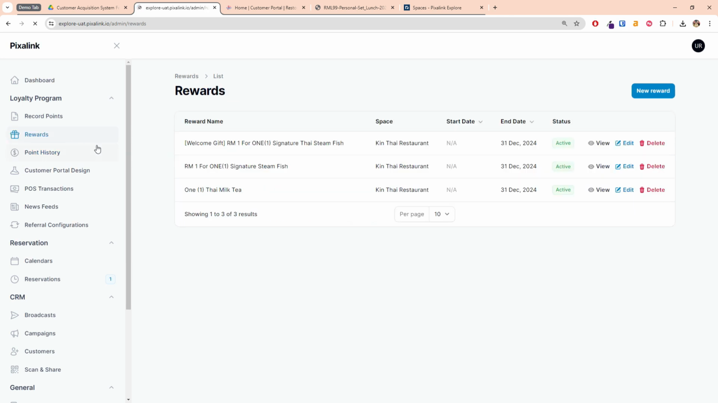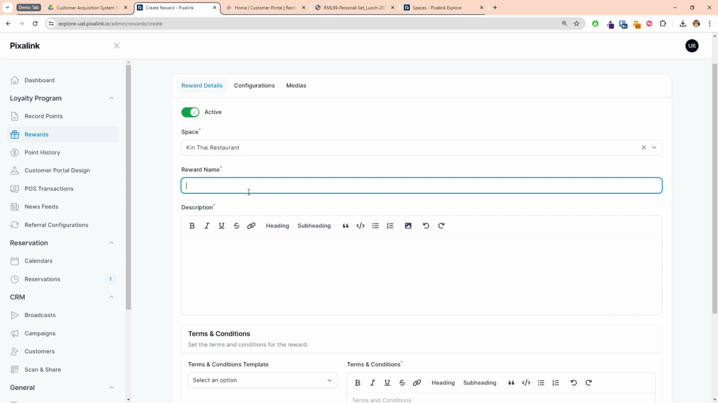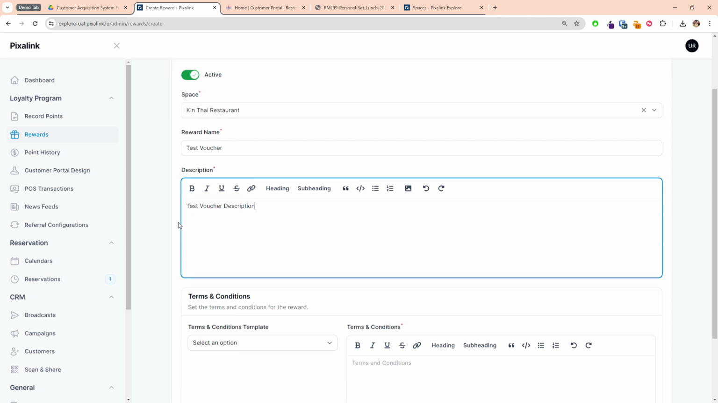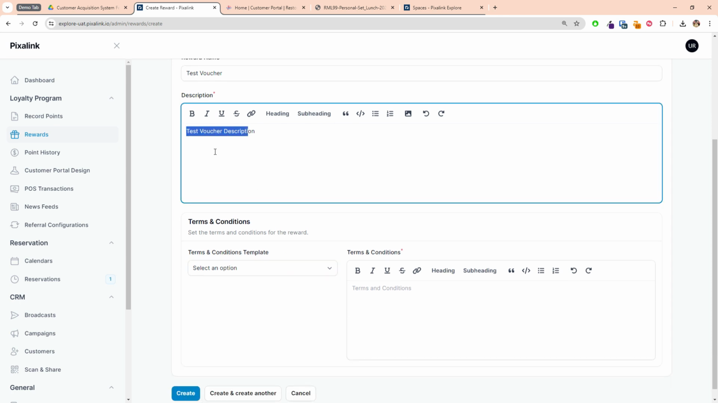Okay, so for the rewards side, there is a lot of functionality here. As you can see, for this one, you can maybe do a test voucher, and then these are the names and description you can put in. You may put like, okay, the description is worth 30 ringgit or worth 50 ringgit, something like that. Maybe this is a cheesecake worth 30 ringgit, or a free matcha ice cream worth 9 ringgit. Okay, so this one, everything you can customize.